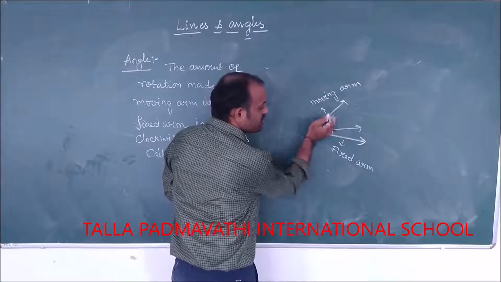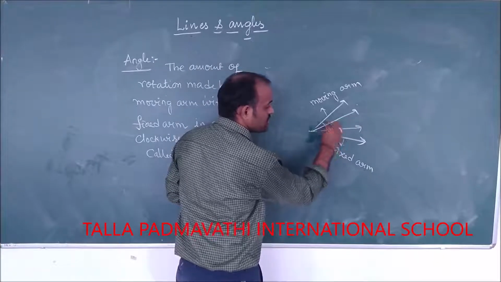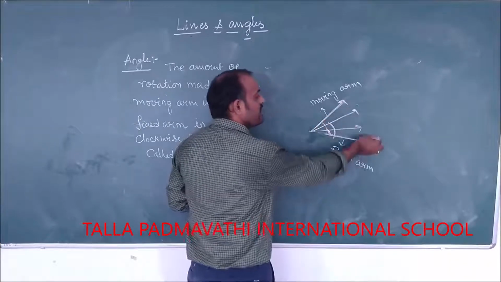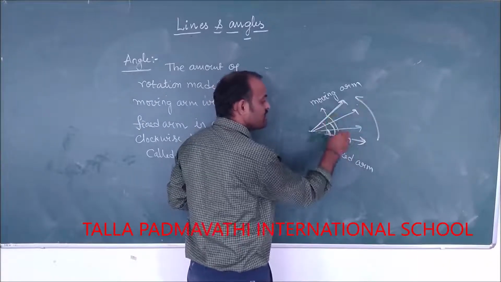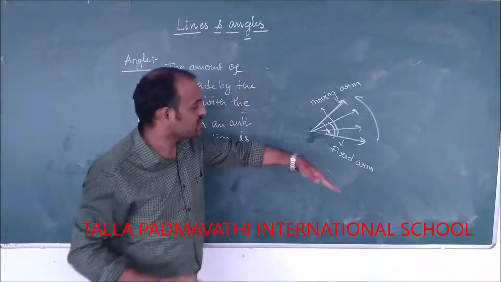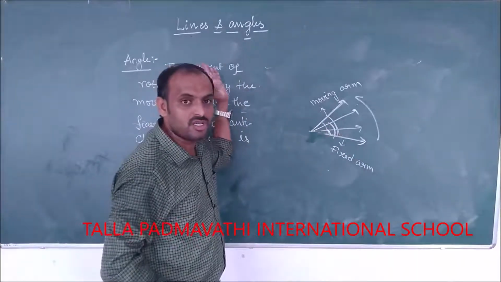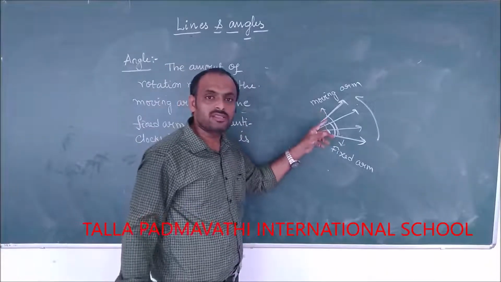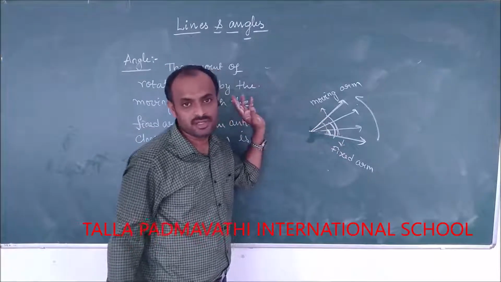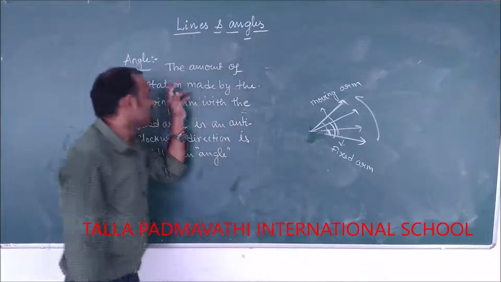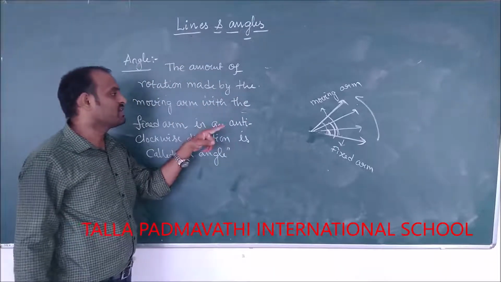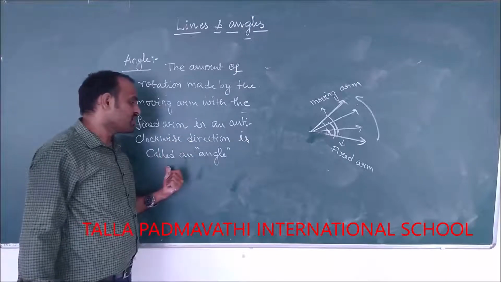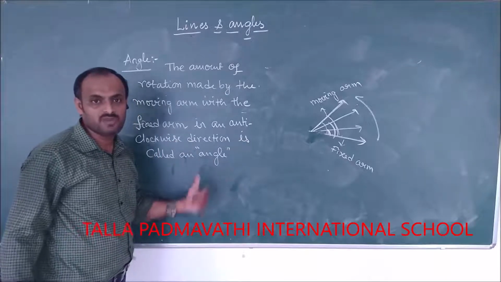If it rotates more, there will be a much bigger angle. As long as it rotates in the anti-clockwise direction, the amount of rotation is more, hence the angle will increase, right? So the amount of rotation made by the moving arm with the fixed arm in an anti-clockwise direction is called an angle or positive angle.